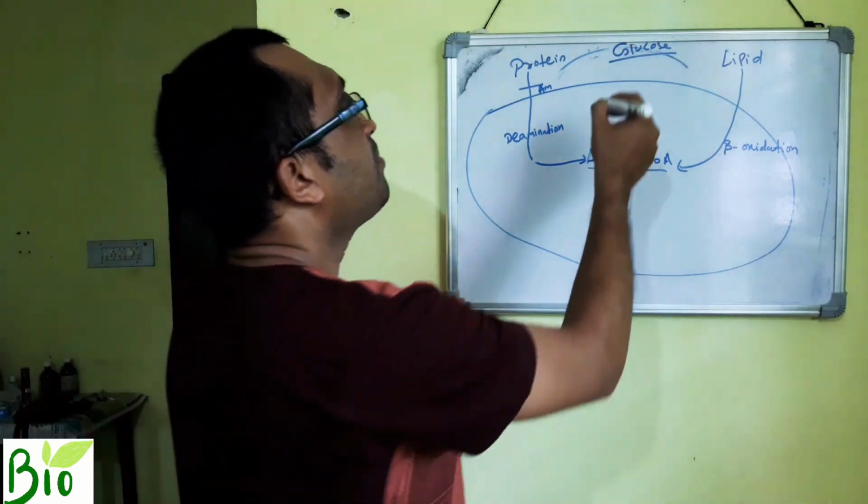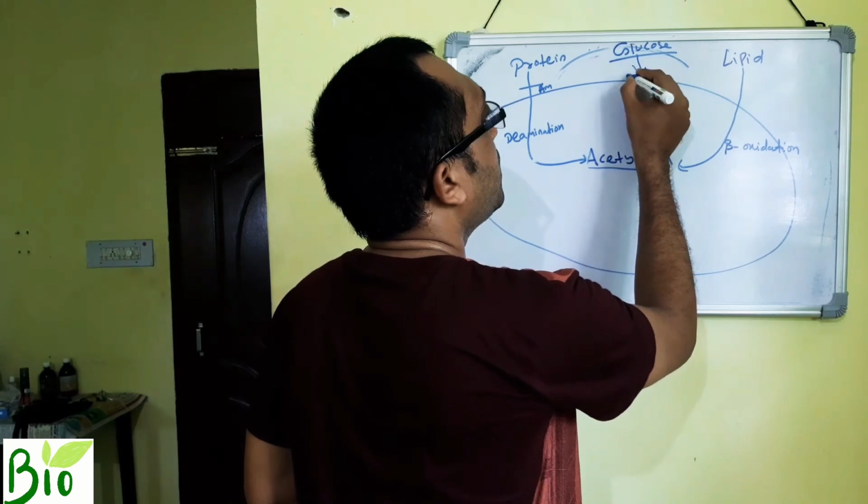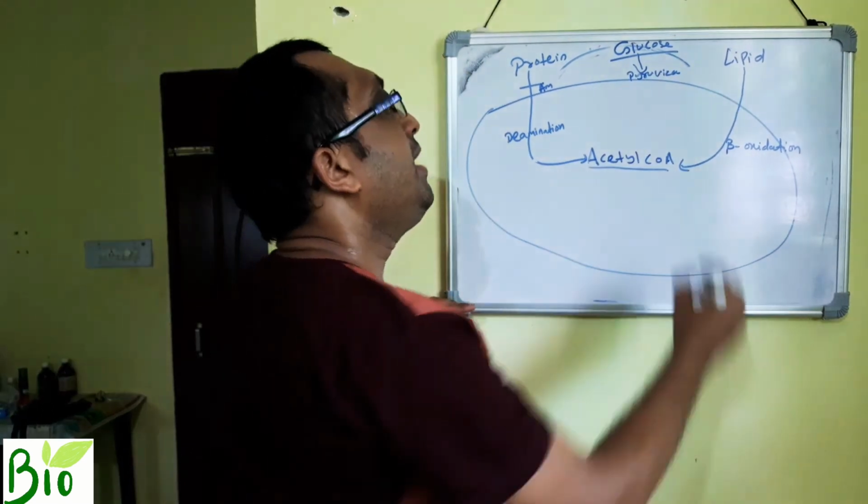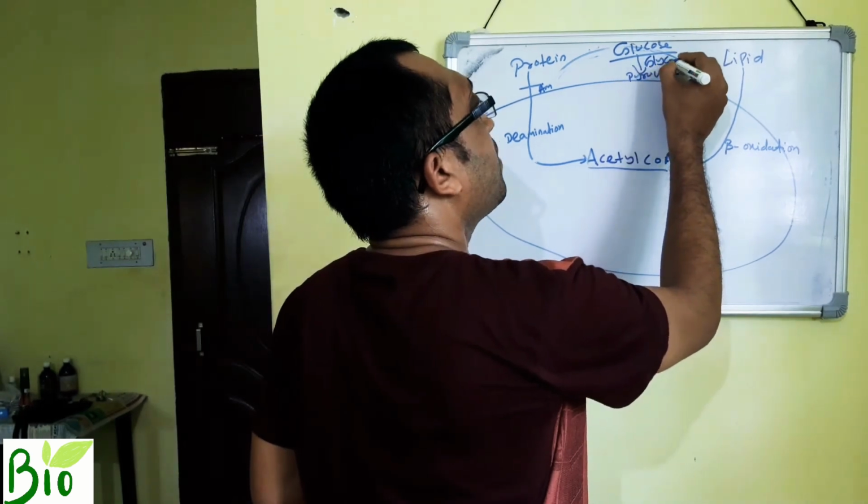Because glucose is converted to pyruvic acid in the process called glycolysis.